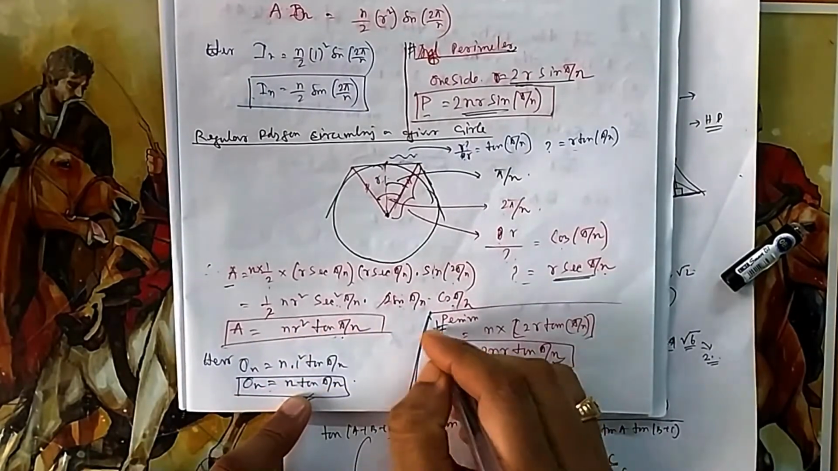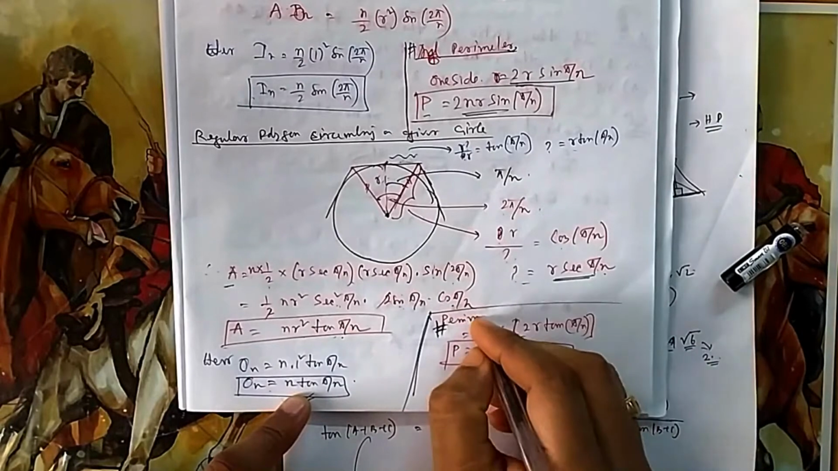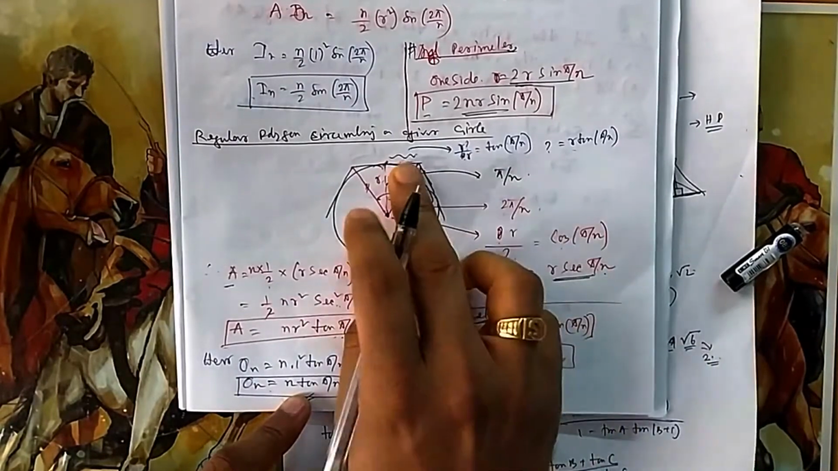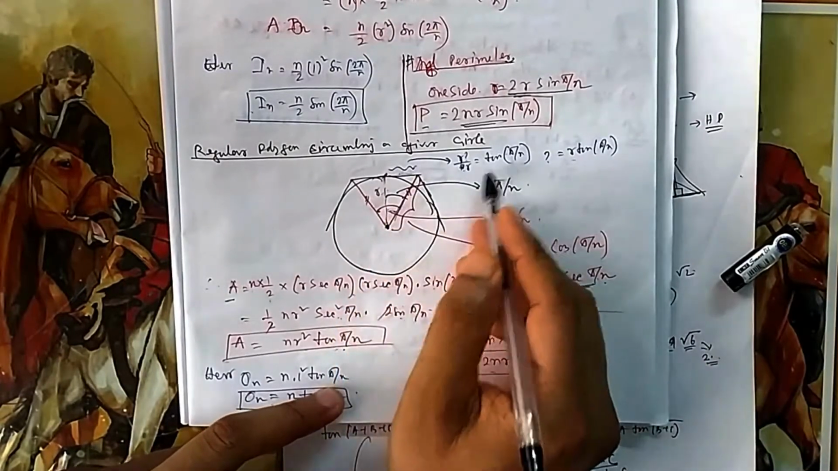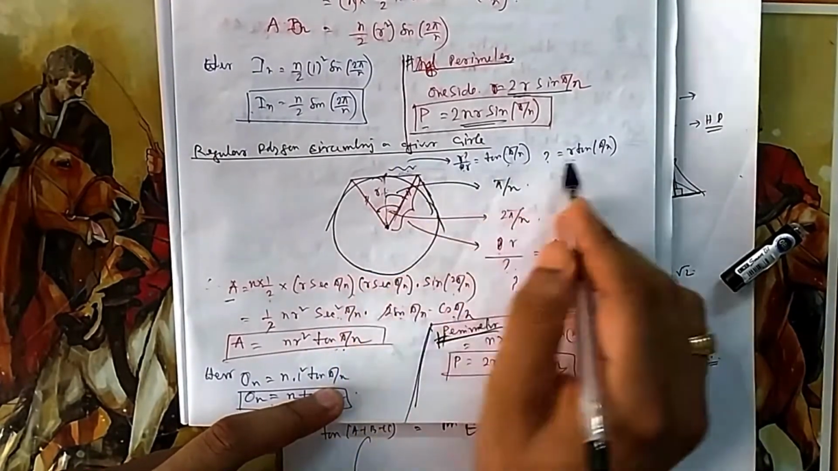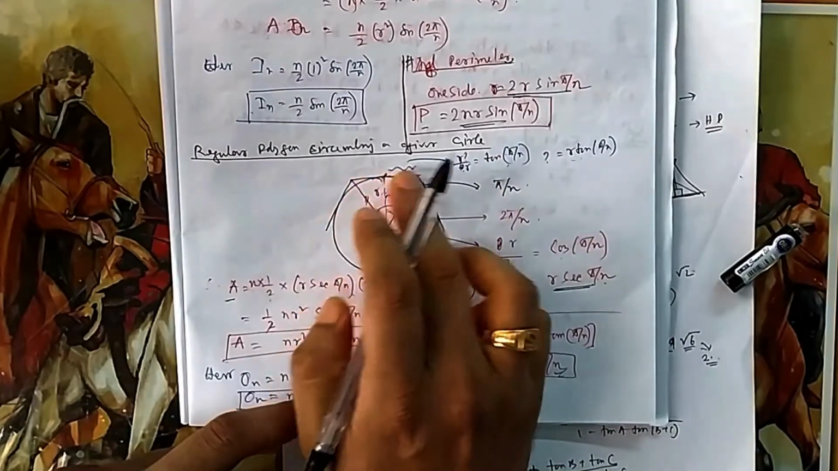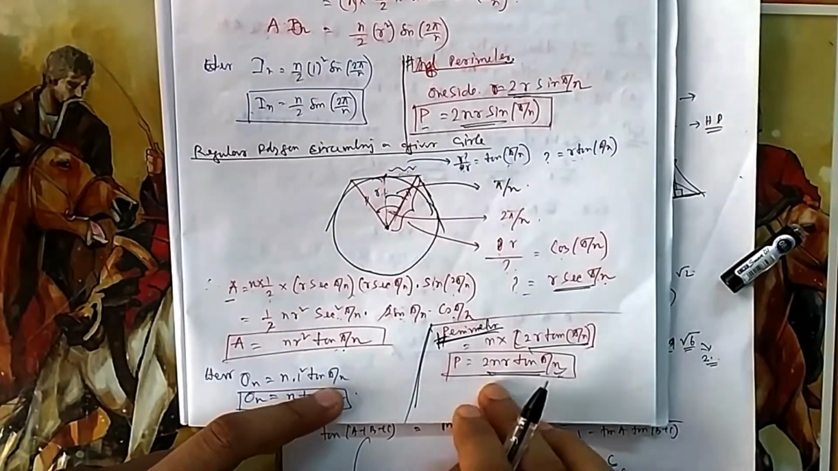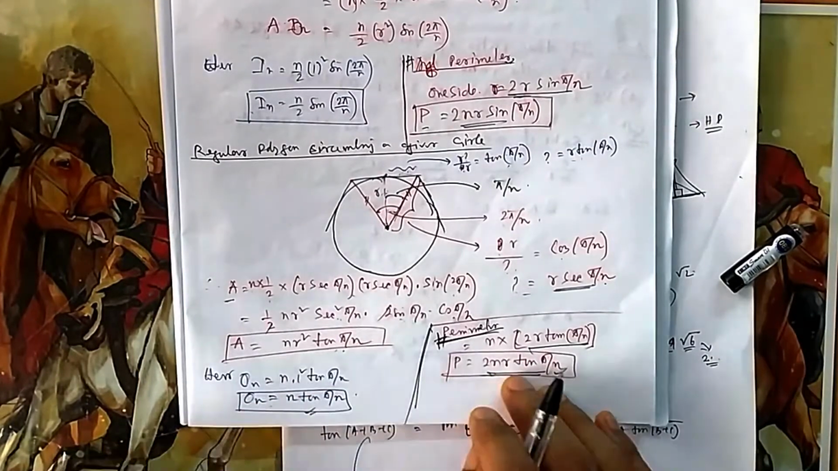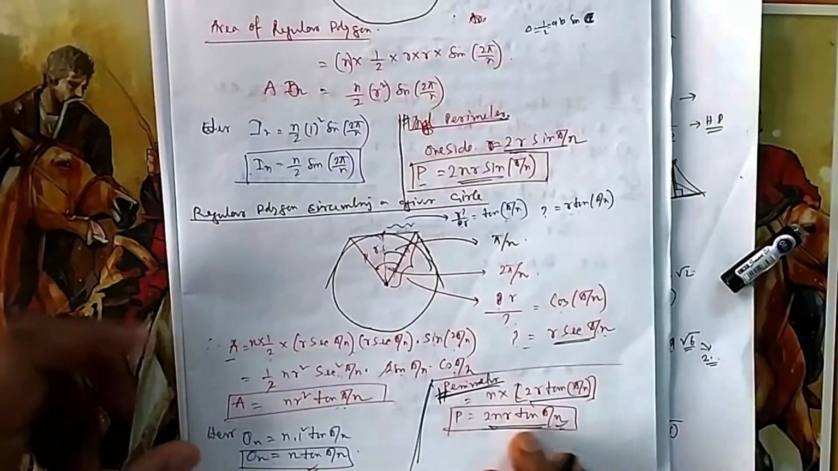Next I am showing something extra, this is how you will calculate the perimeter. You can easily calculate the perimeter by finding this length. This is R, and this angle is given as pi by n. So if you use tan, this by this equals tan, so this will be equal to R tan. One side will be equal to twice of this one. So if it is n sides, the total perimeter will be this one. I am showing this extra so that if a perimeter question comes, it becomes easy.